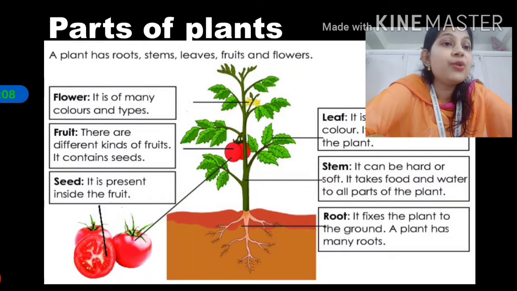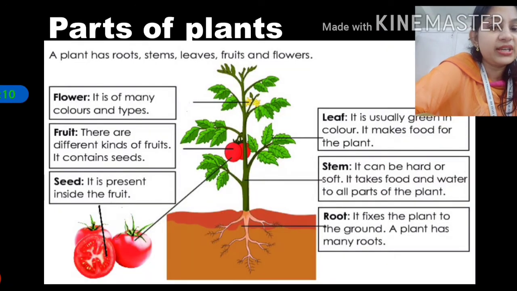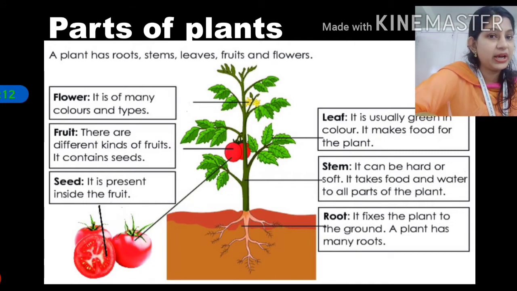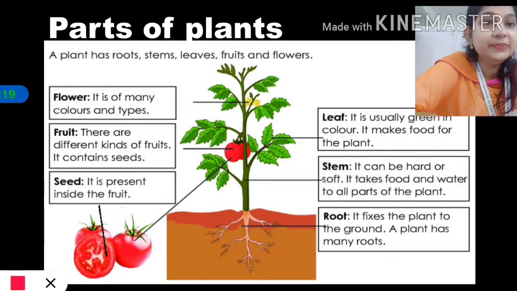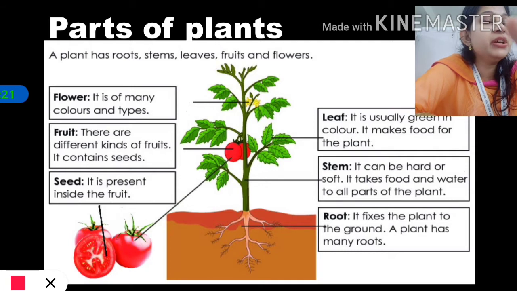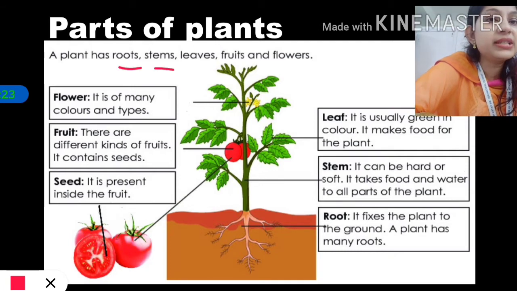Okay, so now comes up the main topic of today's class, that is parts of plant. Everything is there in this slide only. So let's get started and understand that. So what are the major parts of plant? It is roots, stem, leaves, flower and fruits.